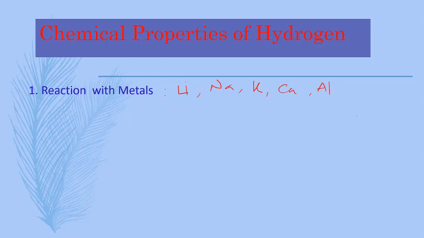Because hydrogen is electrically positive charged, it also reacts with lithium, sodium, potassium, calcium and aluminum. Here is the reaction. Lithium reacts with hydrogen and forms lithium hydride.